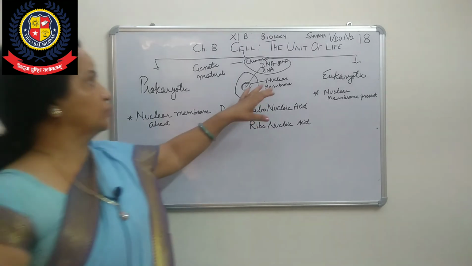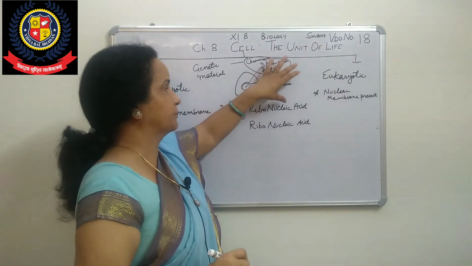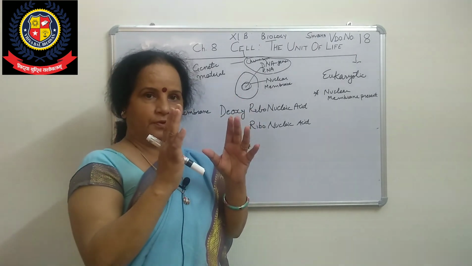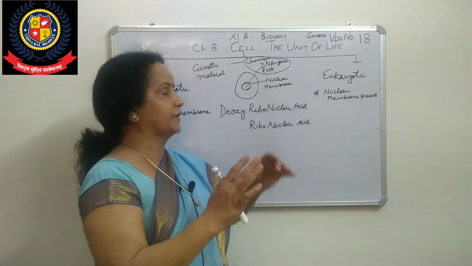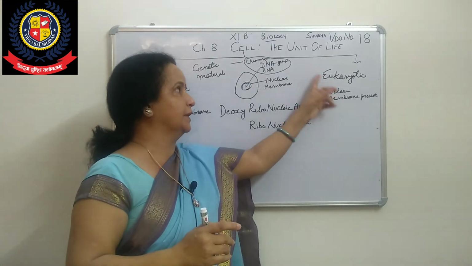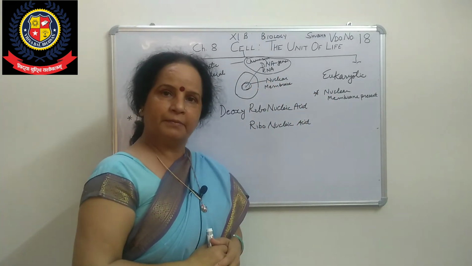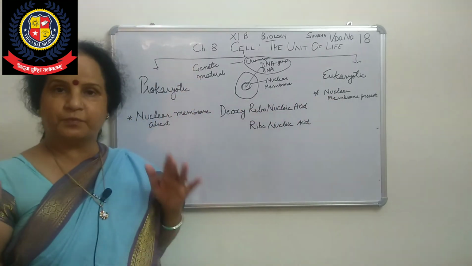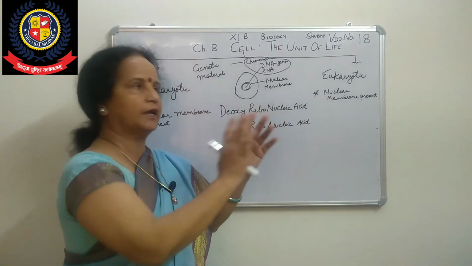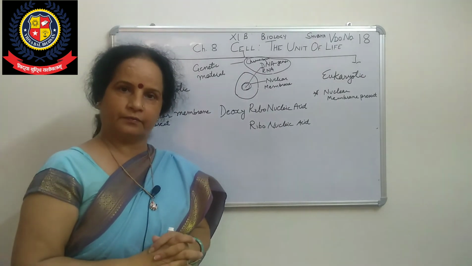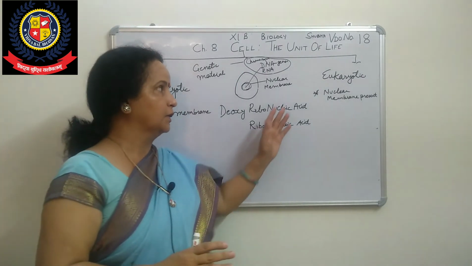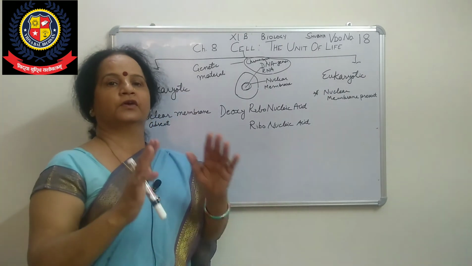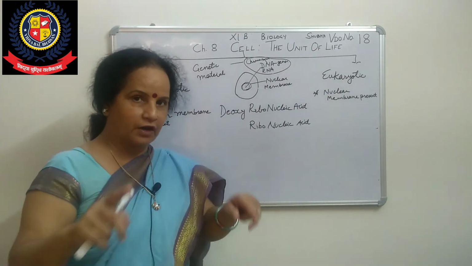It means all the nuclear material, whatever the genetic material is in the nucleus, will be enclosed in an envelope. Envelope means all this nuclear material will be covered by a membrane. That is called nuclear membrane. And because of that, nuclear membrane is present. Where the nuclear membrane is present, all those cells come under eukaryotic cell, where all nuclear material, or you can say genetic material, is enveloped by